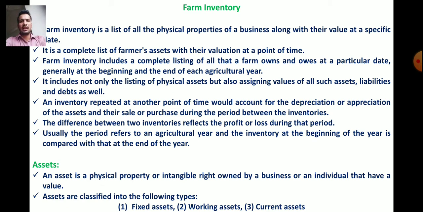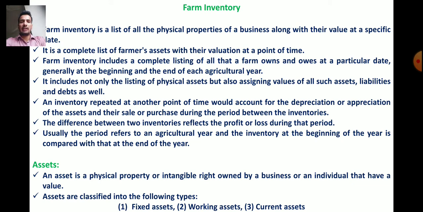It includes not only the list of physical assets but also the assigned values of all such assets, liabilities and debts as well.